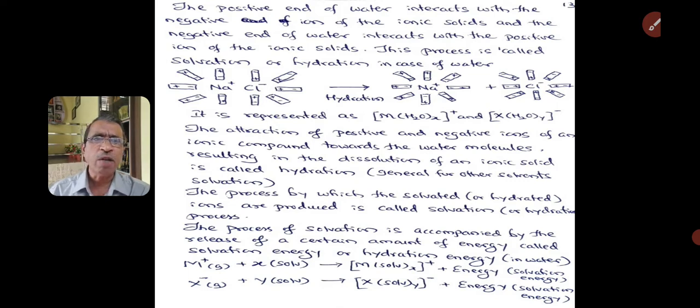The process by which the solvated or hydrated ions are produced is called the solvation or hydration process. The process of solvation is accompanied by release of a certain amount of energy. This energy is called solvation energy, or in case of water it is called hydration energy.